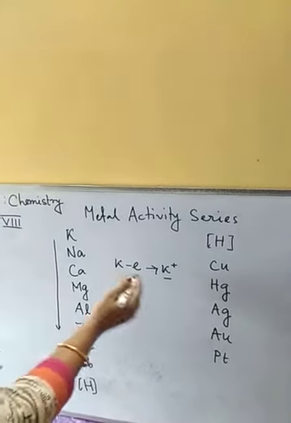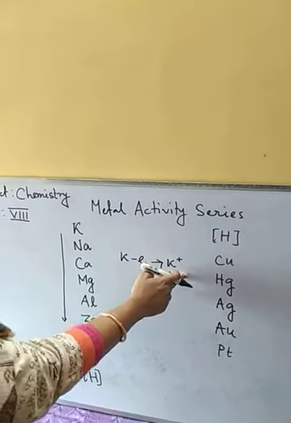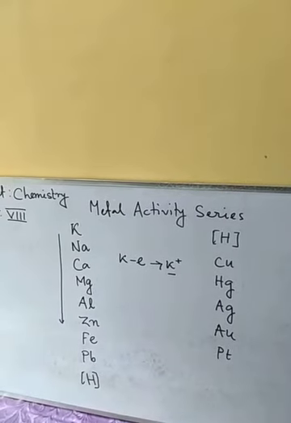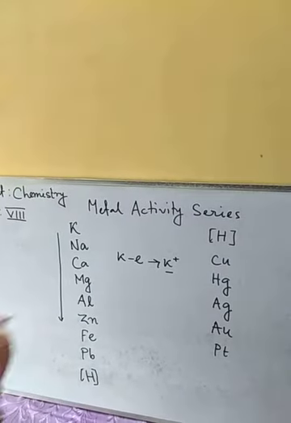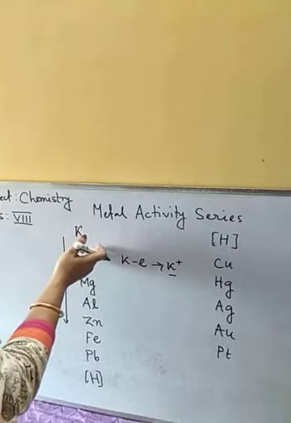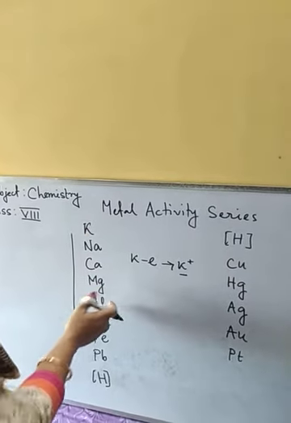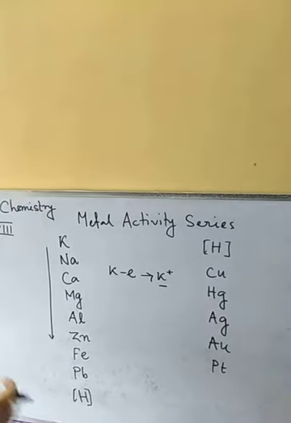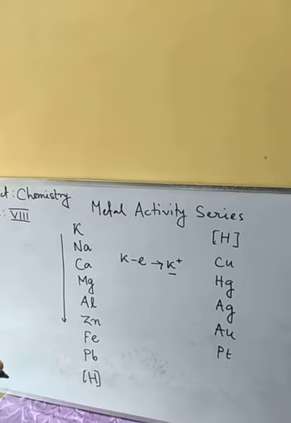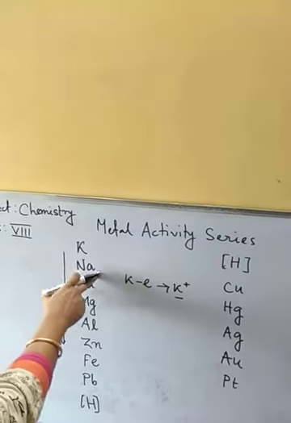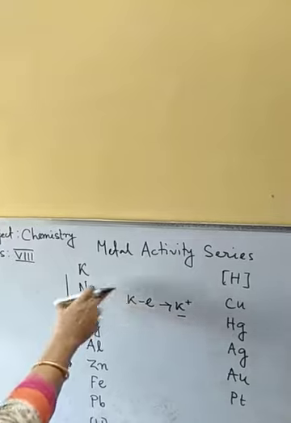That means the tendency to lose one or more electrons to form the ion will be more in sodium than aluminium. So if both are present in the solution, the tendency of sodium to lose electrons will be more.